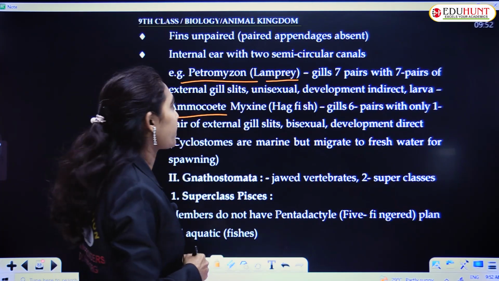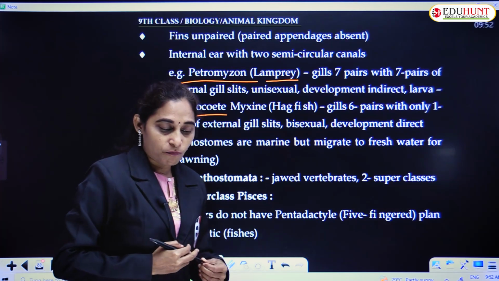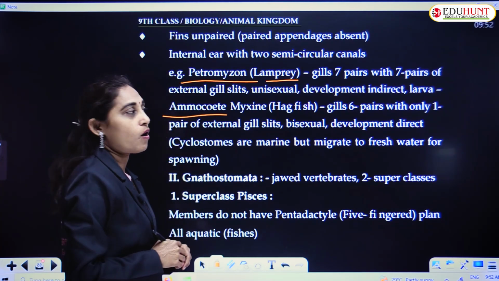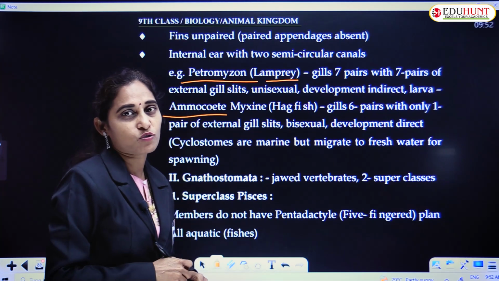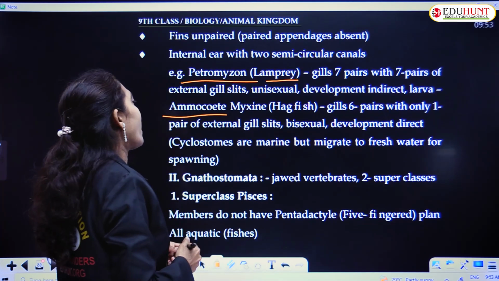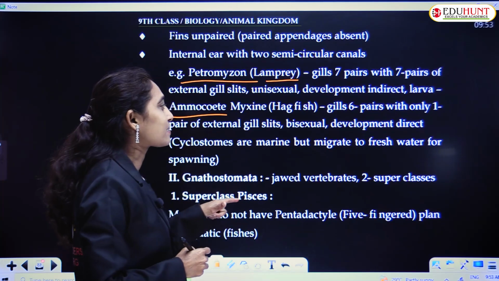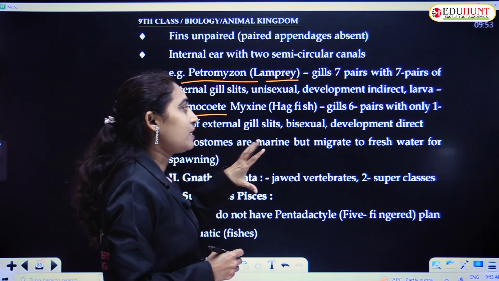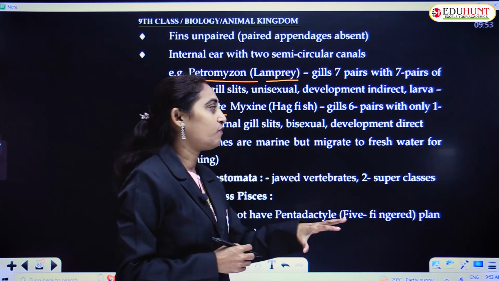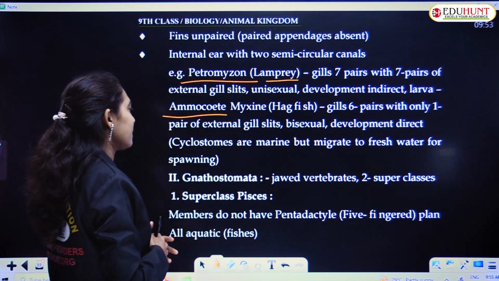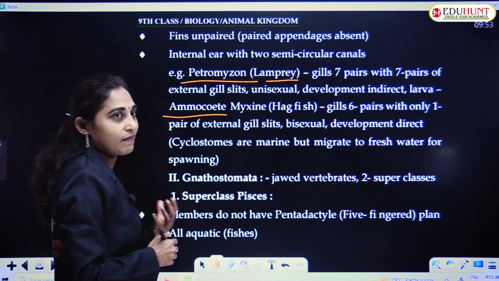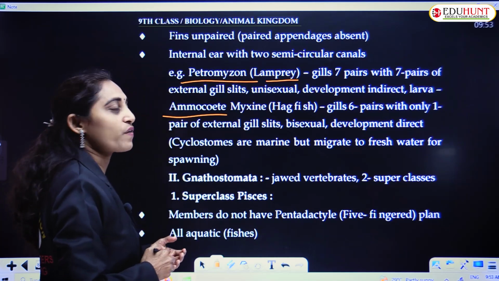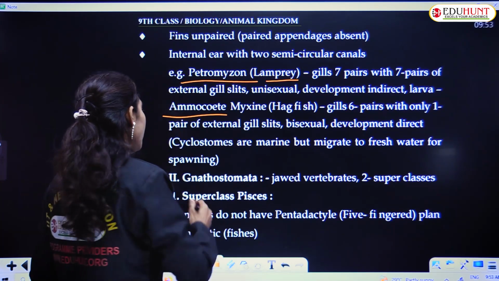And Myxine, commonly called hagfish, has 6 pairs of gills with only 1 pair of external gill slits. These are bisexual, having both male and female reproductive organs in a single individual. Development is direct, that is, no larval stage. And cyclostomes are marine but migrate to freshwater for breeding, for spawning.